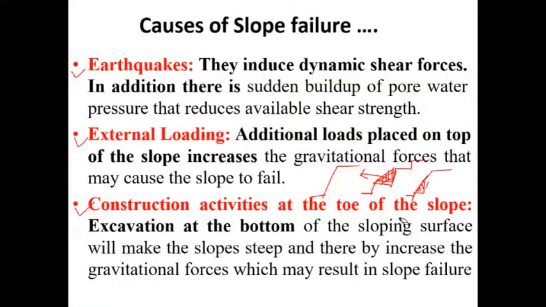These are some of the reasons why a slope will fail. Due to these circumstances, a slope normally fails, and it may cause catastrophic failure, with huge damage to property and loss of lives. So these are the causes of slope failure.